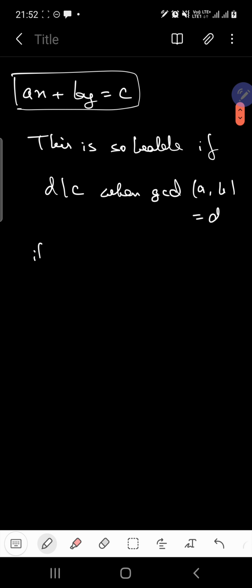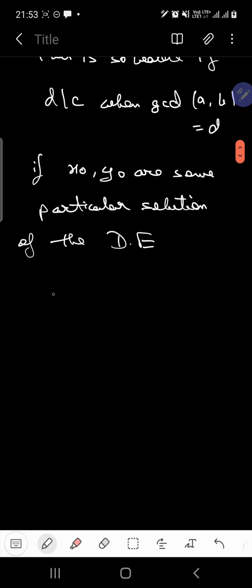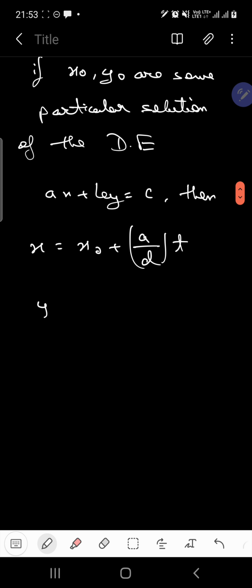So if x naught, y naught are some particular solution of the Diophantine equation ax plus by equals c, then the general solution x is given as x naught plus a by d times t, and y is equal to y naught minus b by d times t. I guess it's clear.